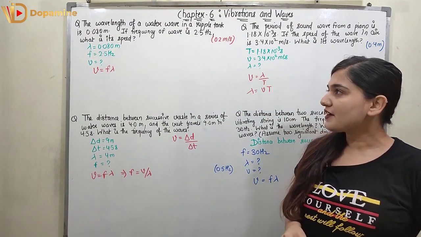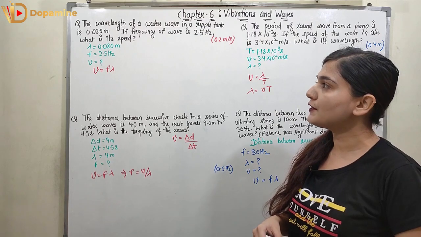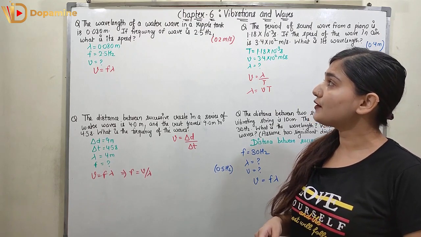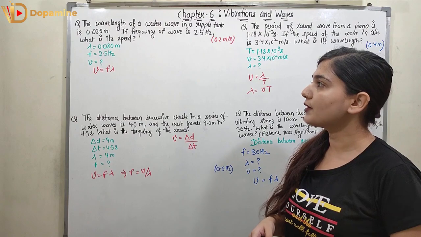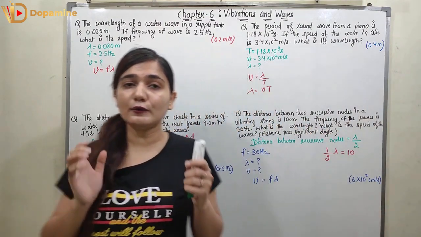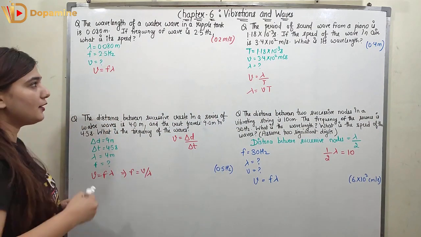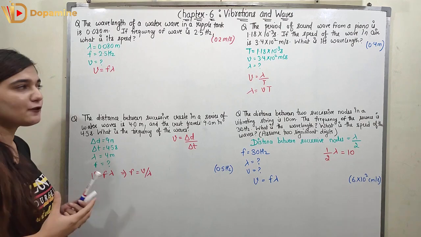So let's start with the first problem, which states the wavelength of a water wave in a ripple tank is 0.08 meter. If the frequency of the wave is 2.5 hertz, what is its speed? Now wavelength is given, frequency is given, and we all know the universal wave equation, according to which V is equal to F lambda. This is the universal wave equation that we are going to use.